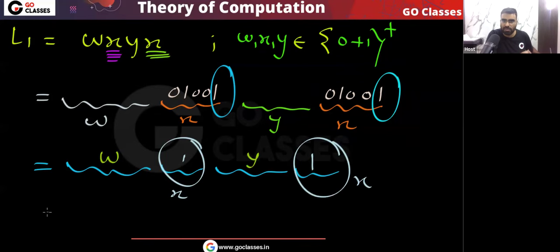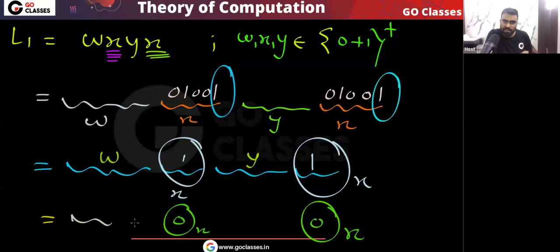Similarly, if the last symbol is 0, you can consider this as x, and the remaining thing you can consider w comma y.